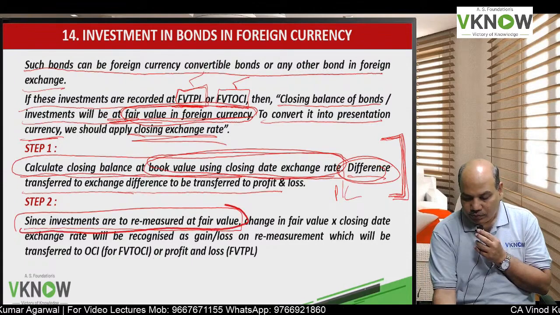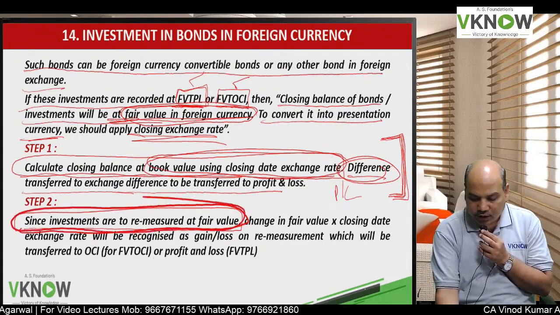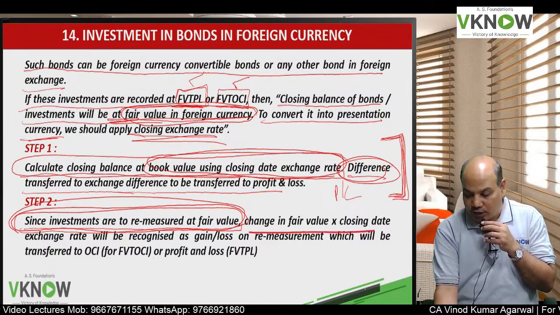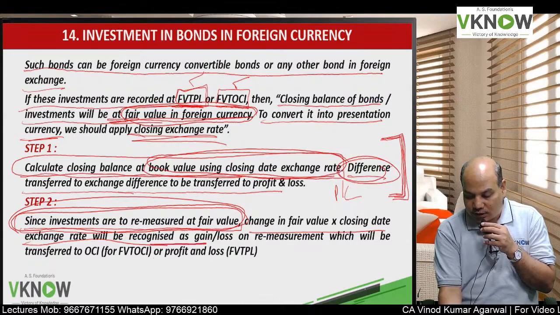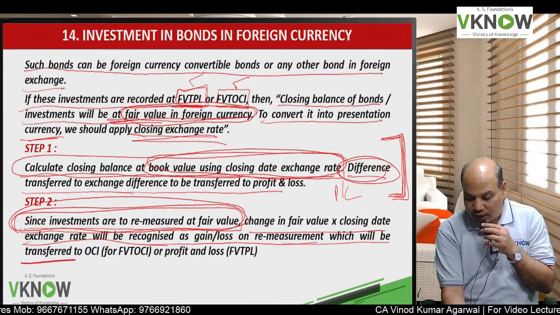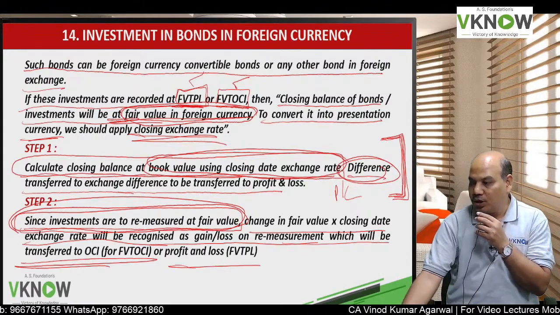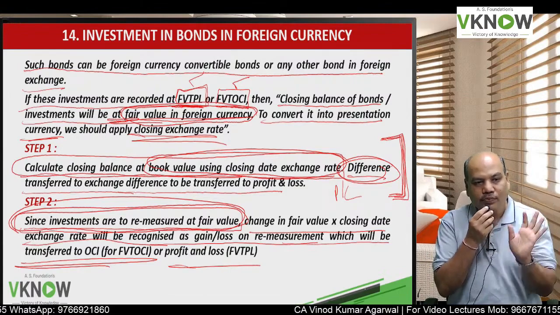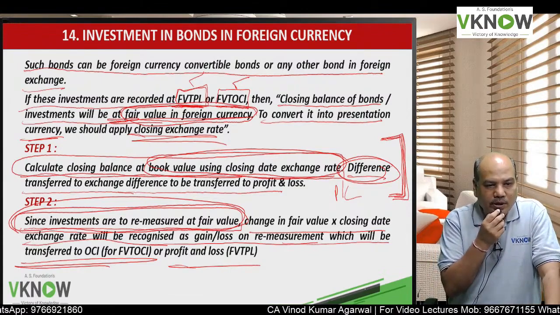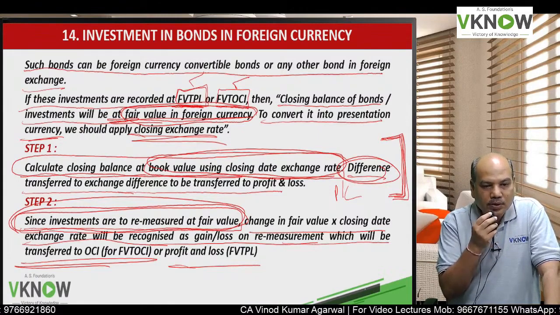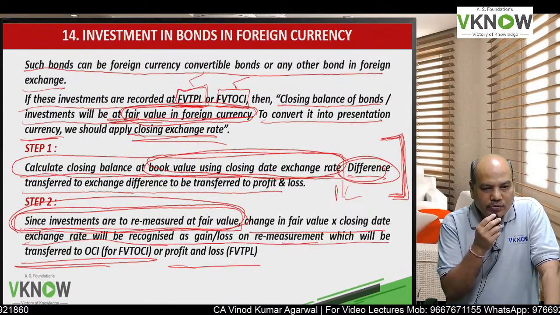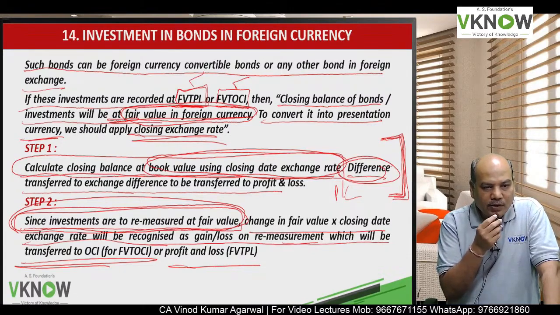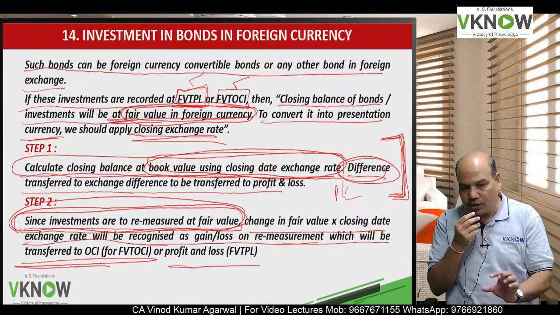Here in step 2, we are calculating the fair value of that bond first in foreign currency, converting it at the closing exchange rate, and this difference will be recognized either in OCI or P&L account, depending on the category of the investment. If the category of the investment is FVTOCI, then the fair value change will be transferred to OCI. If the instrument is FVTPL, then that fair value change will also be transferred to profit and loss account.